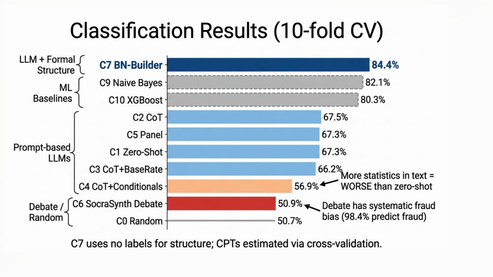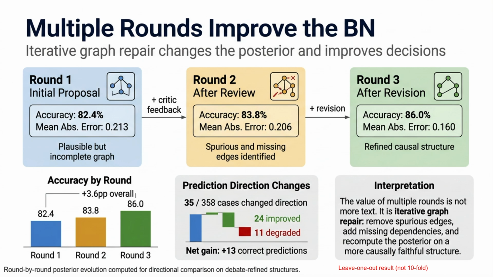Also, getting debate to work here is hard because suspicious stories are easier to make rhetorically compelling than innocent ones. I'm not sure why that is the case, but this is one of the observations. We see that debate has systematically determined things to be fraud. Not surprisingly, multiple rounds improve performance. In our case, we limited it to just one round, mostly due to runtime budget.